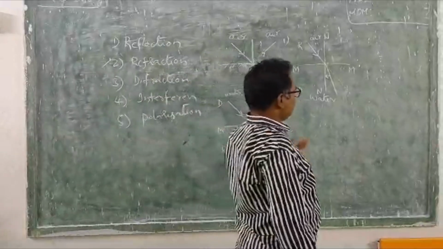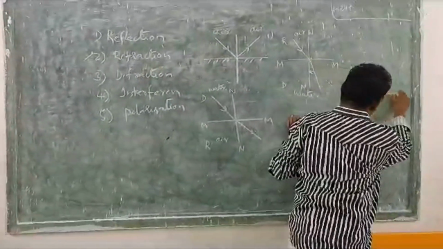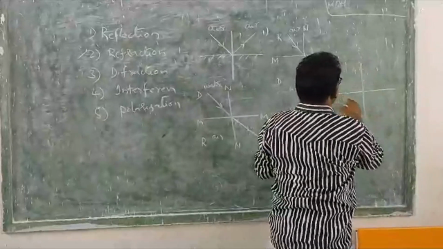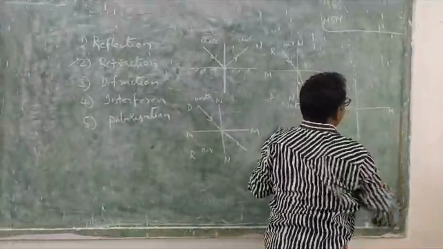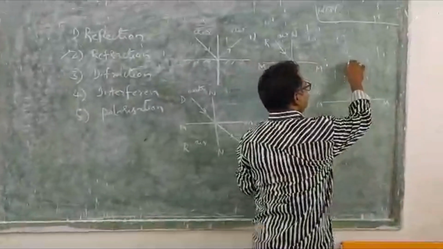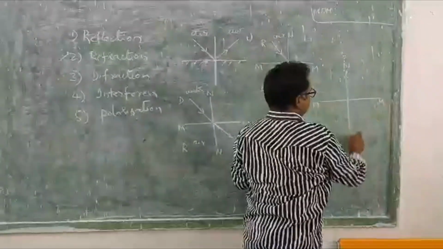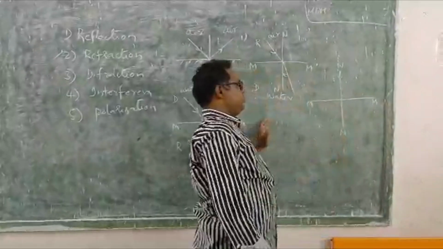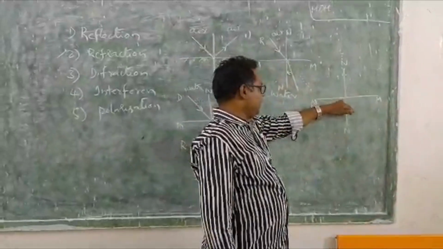Another case you have to understand, that is no deviation in the light ray on passing from one medium to another medium. As usual, this is the interface. This is the normal drawn to the interface at the center point.